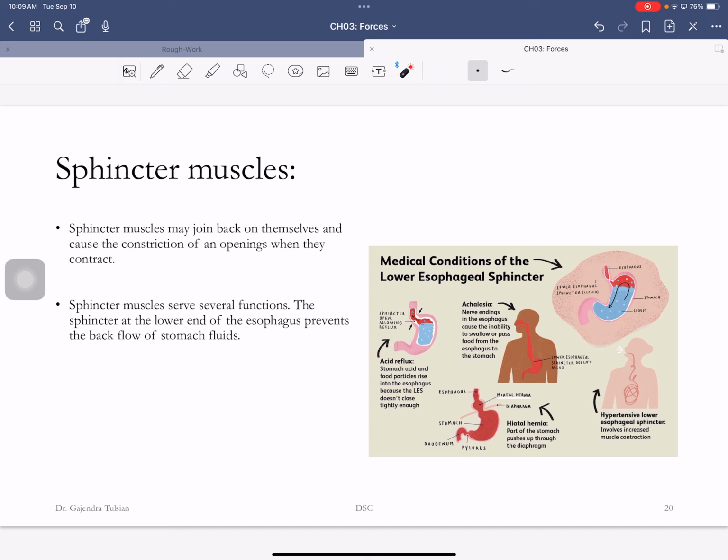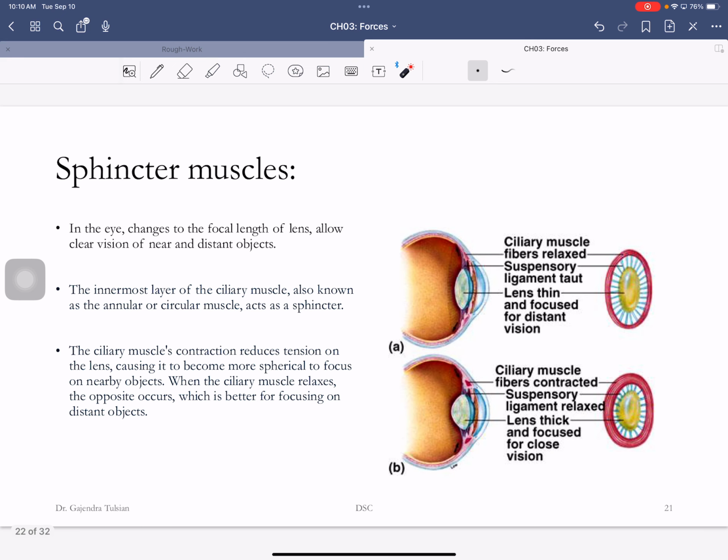For instance, in the esophagus, here's the sphincter muscle. You will learn later that in the esophagus, the pressure is lower than the pressure in the stomach, and so your stomach acid could flow back into the esophagus, and that is prevented by the sphincter muscles.